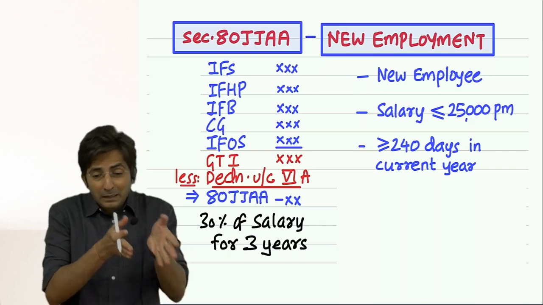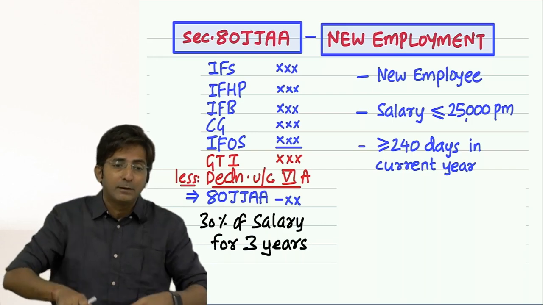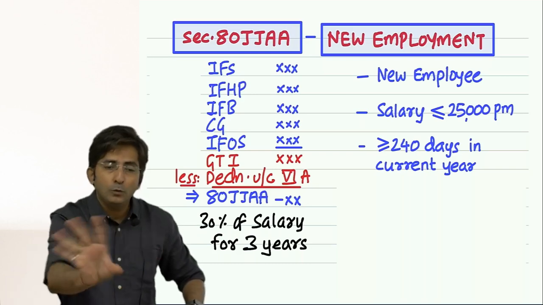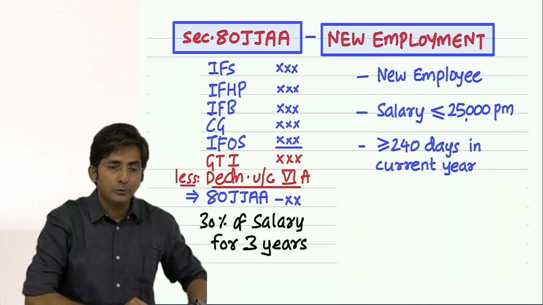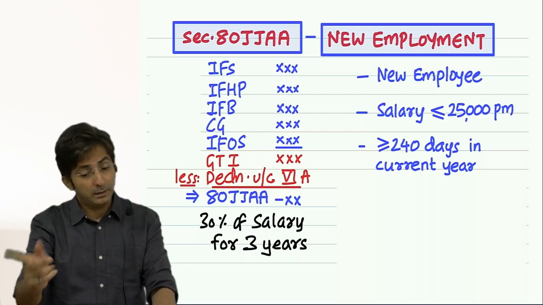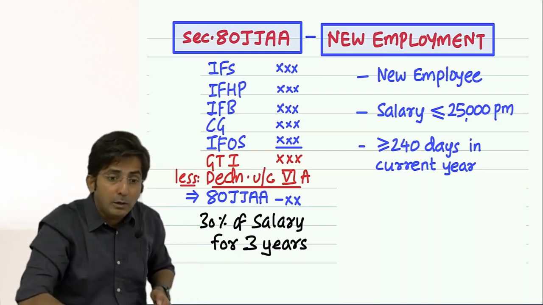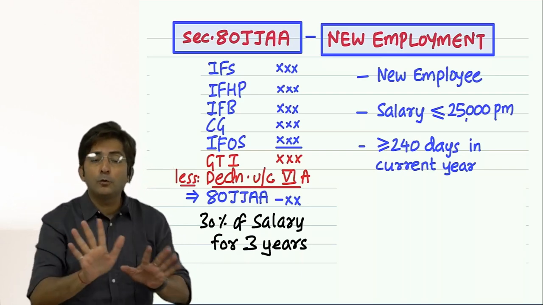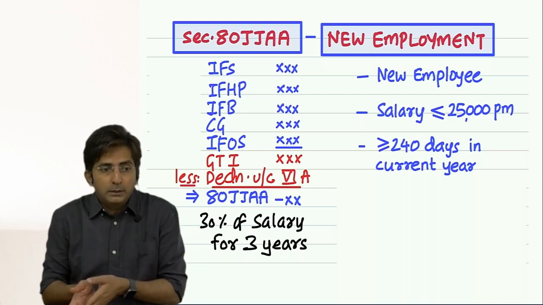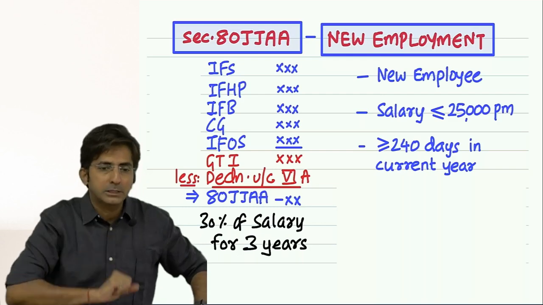But when the year is about to get over, at the end of the year, if you keep the staff for just 100 days, 90 days, sorry, 50 days, then you won't get the deduction. But in such a case you can get the deduction in the next year. In the current year you won't get it. You want the deduction to start from the current year only? Employ them for 240 days or more. But if you keep them on the job at the end of the year and they are working for just 5-10 days, this year your deduction will not start.